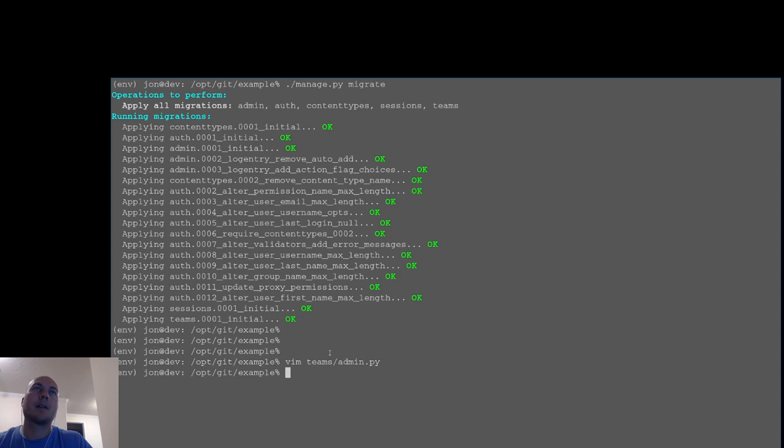Now I'm going to say admin.register Team, class Team. This can be named anything, but I'm going to call it TeamAdmin, and this is an admin.ModelAdmin. list_display equals, I'm going to say name, and search_fields. Okay. Now, when I run this again, oops.